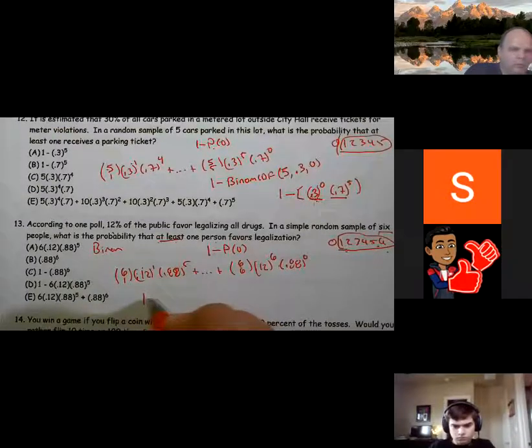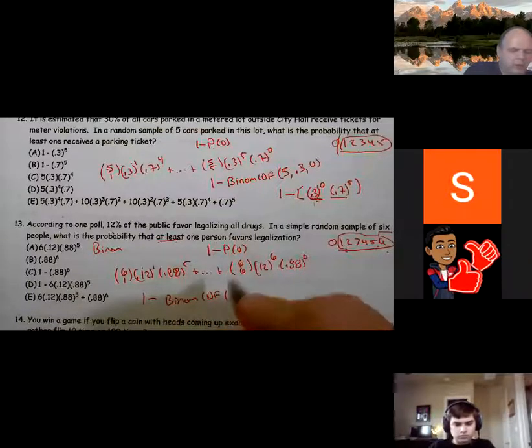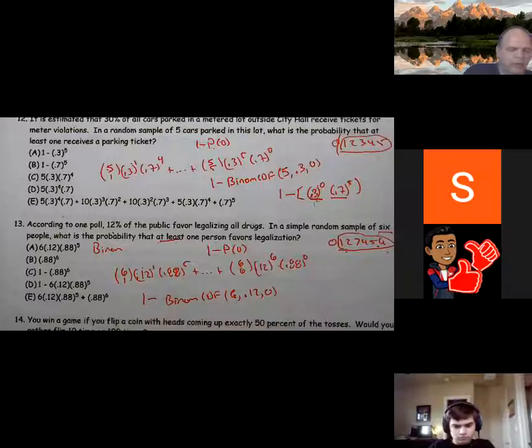Calculator work, 1 minus binom CDF, trials is 6, probability is 0.12, X value is 0.